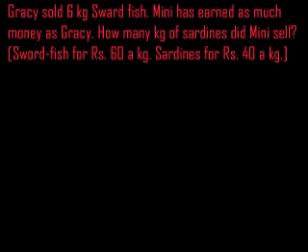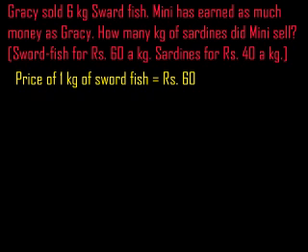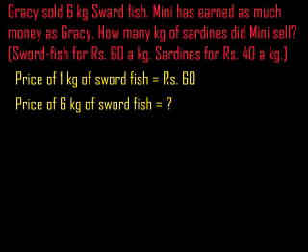Come to the answer. Price of 1 kg of swordfish is rupees 60. We want to find out 6 kg of swordfish rate, because Gracie sold 6 kg of swordfish. Already we studied, if 1 kg is given and we want to find out more, it means multiplication.